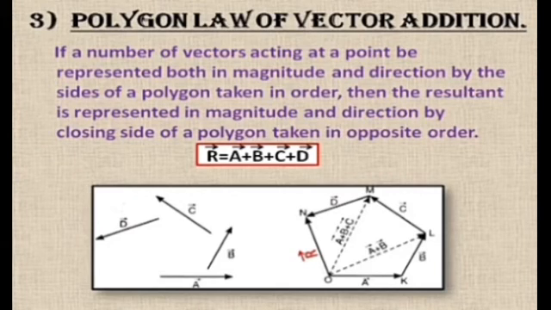Now, if we draw the line from the tail of vector A to the head of vector B, along OL, we will get the resultant of vectors A and B. If we draw the line from the tail of vector A to the head of vector C along OM, we will get the resultant A plus B plus C. And now finally, if we draw the line from the tail of vector A to the head of vector D at N, that will give the resultant of all these four vectors A, B, C and D. Hence we get vector R is equal to vector A plus vector B plus vector C plus vector D.